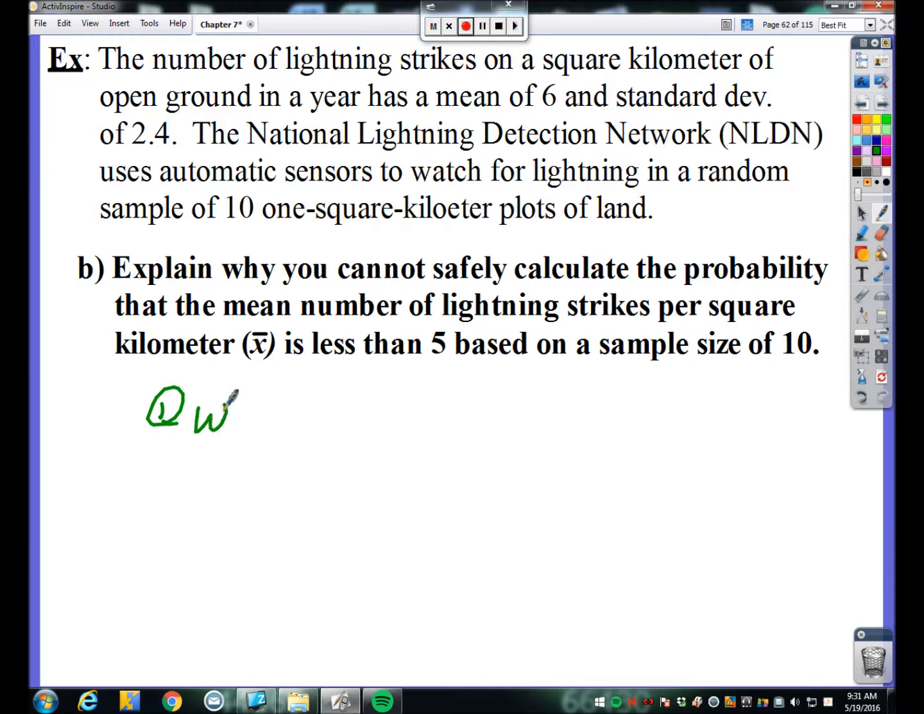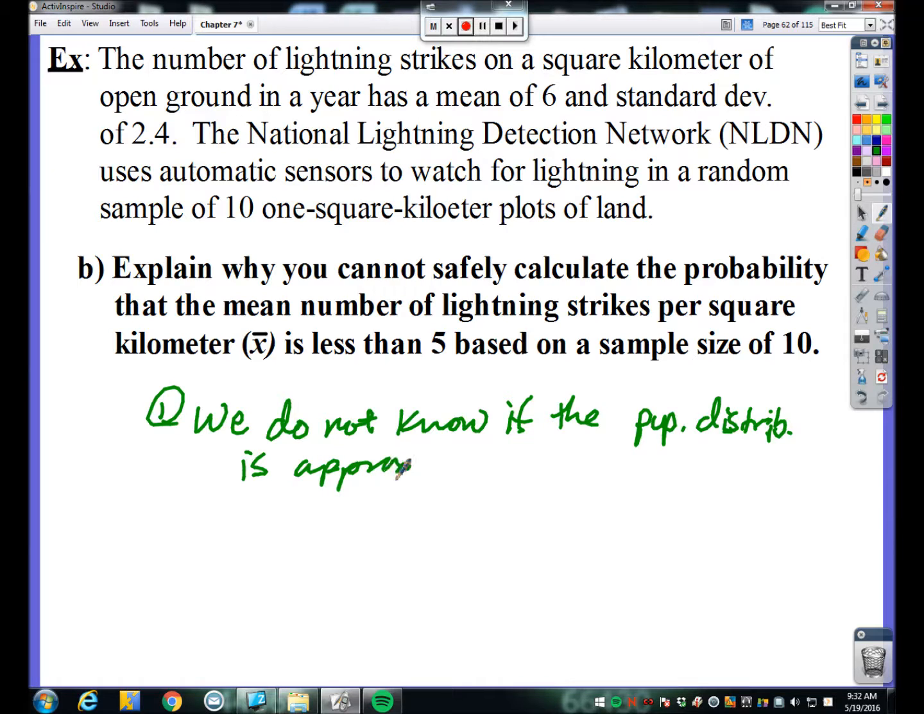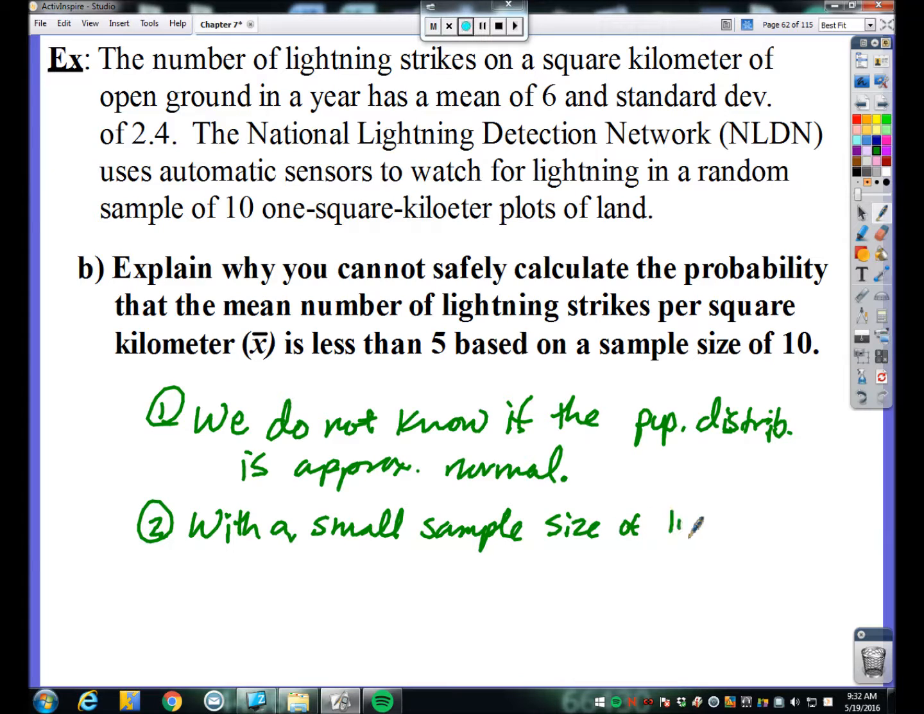So number 1, I'm going to state that we do not know if the population distribution is approximately normal, because if we did, then we could go ahead and calculate this probability. If the population is approximately normal, any sampling distribution, regardless of sample size, will also be approximately normal. But we just don't know if the population distribution is approximately normal. And then number 2, with a small sample size, you could mention of 10.